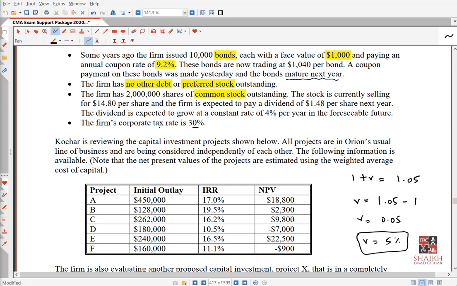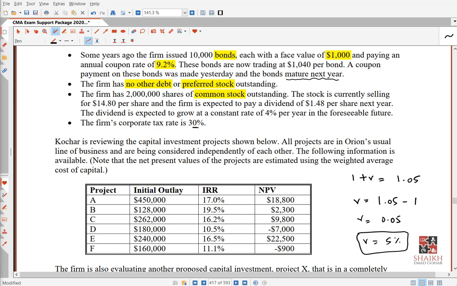Please write yes in the chat box if you got the difference between 9.2% and 5%, and why you will ignore 9.2% and why you will consider 5%. Getting it? Okay, so all of you got the point? Please write yes in the chat box. Very nice. So one thing is done, my friends. Congratulations, we have calculated the cost of debt.